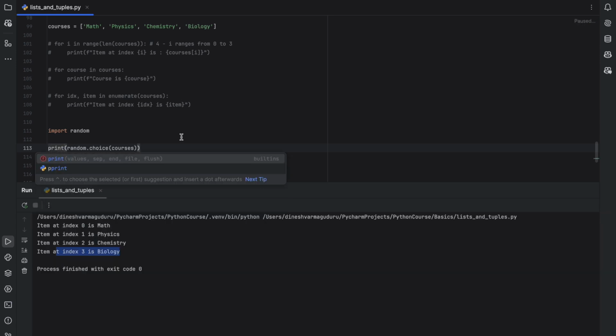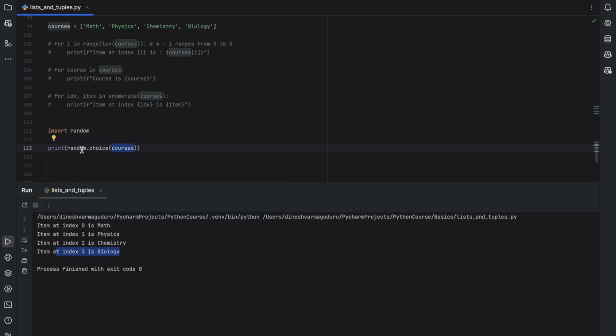It will basically help us select one random choice from this list. So if we print this, we are just passing this list to random dot choice and it will select any one. Now let's see, it has selected math. Let's run it again. Now it's selected physics, right? So this is very random and not in any order. It is going to do some random selection from the list.